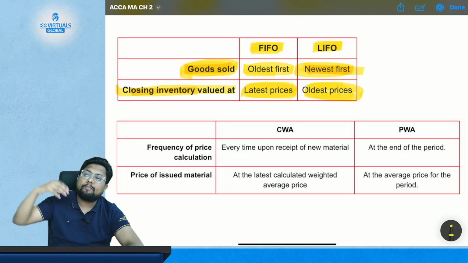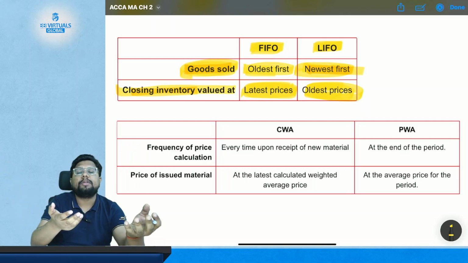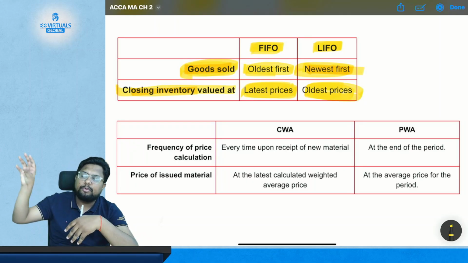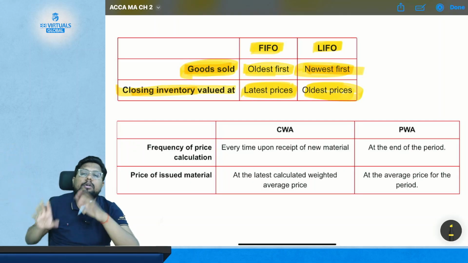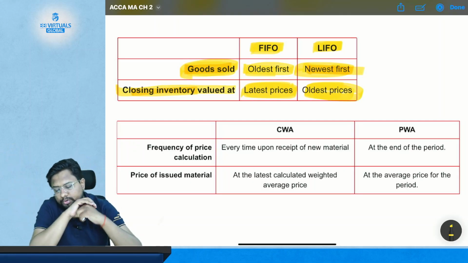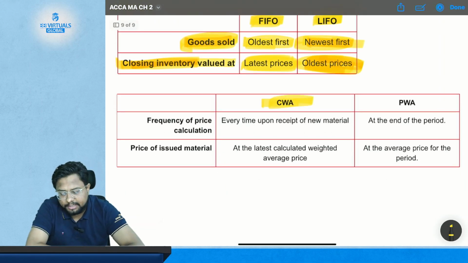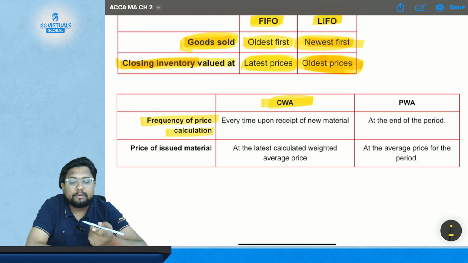So whatever you purchased earlier has not yet been issued, because whatever you have issued are the recent purchases. So whatever you purchased first is still in your godown or in your stock. So your closing inventory will be valued at the oldest price. Got it? Now in CWA, the frequency of price calculation, that is, when you are going to calculate the price in